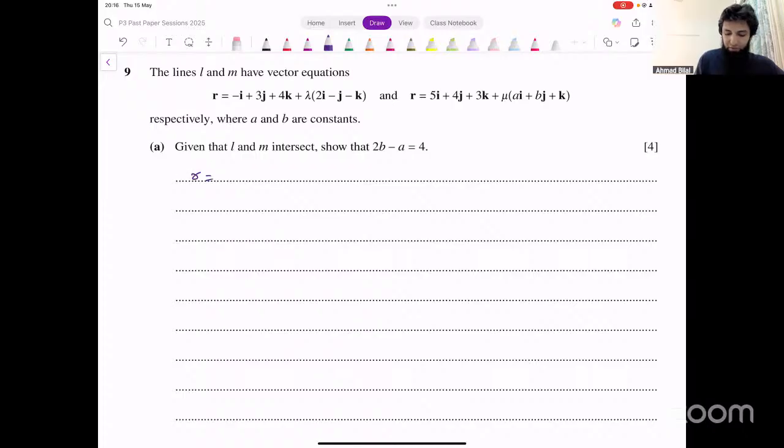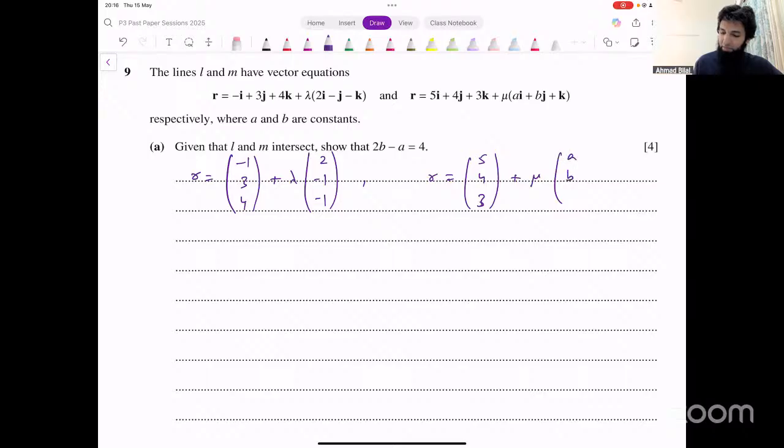First of all, in the column vector form, -1, 3, 4, plus lambda 2, -1, -1, and the other one, that's R equals 5, 4, 3, plus mu A, B, and 1.